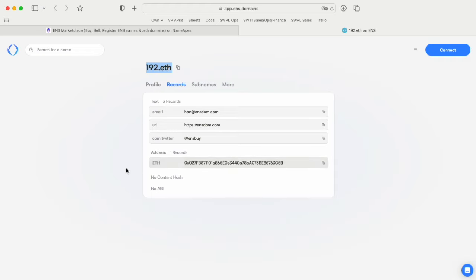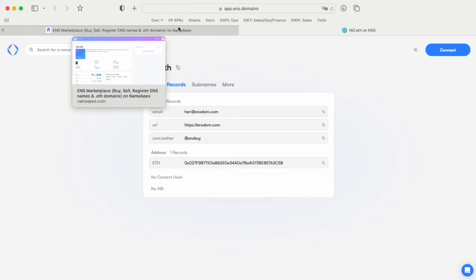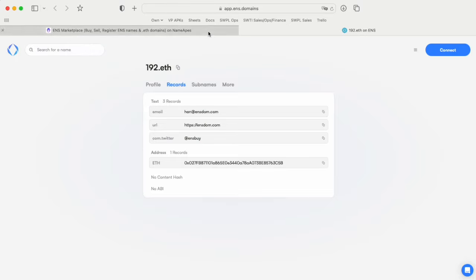And other than Ethereum, ENS also supports Bitcoin and Litecoin. So I can give the same name, and it will map correctly to my different wallets across different chains. The other part of ENS is identity, right? You can put your information on chain, and you can even do something called Sign in with Ethereum. Similar to Sign in with Apple or Sign in with Google, it is a decentralized identity, so no one can take it away from you, and you can log into multiple applications with your Ethereum wallet.